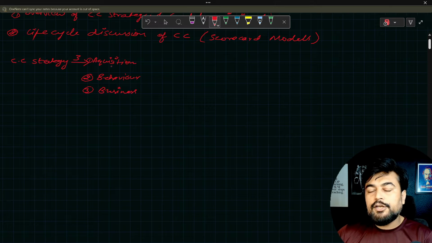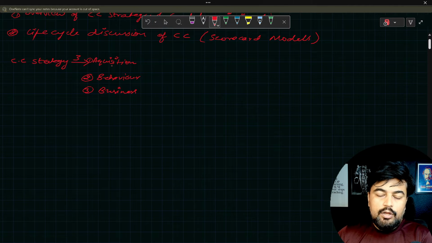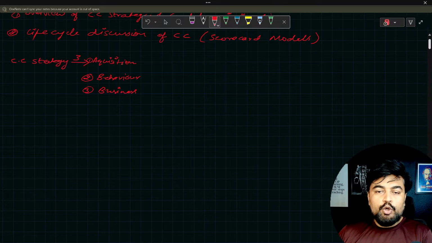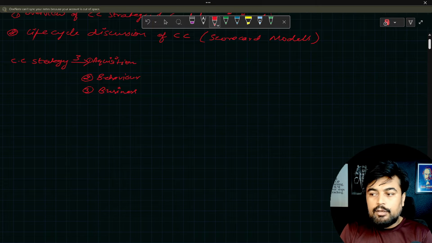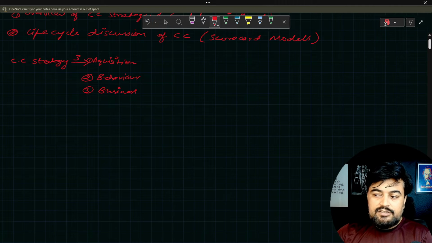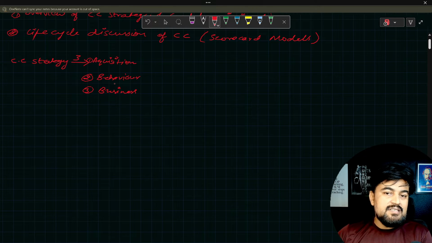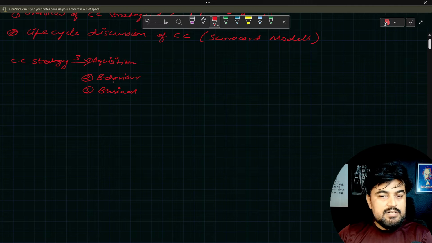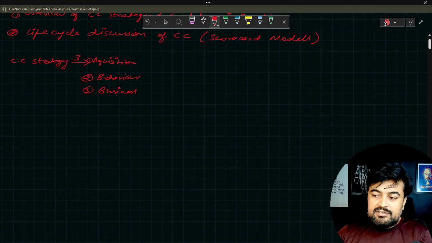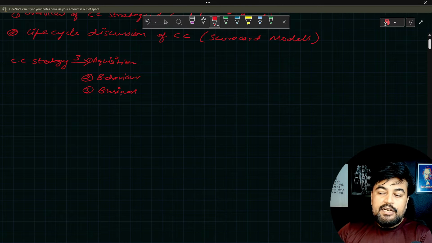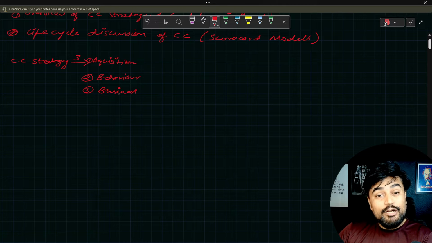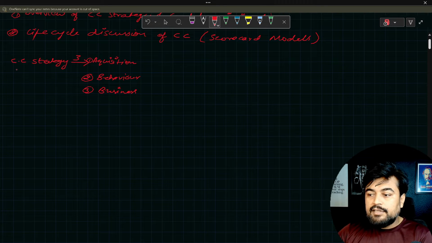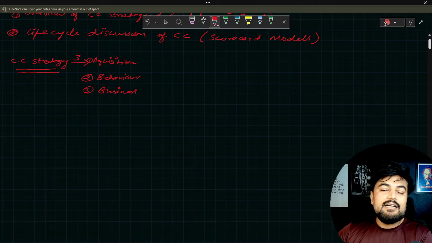So, acquisition means when you are acquiring a customer, the customer who is new to the bank, very much new to the bank. We call the term NTB, new to the bank. So, for them, we use the acquisition strategy. For the customers who are already part of the banking system, they are known as behavior based customers because they have a behavior with the bank. Obviously, they are having some product from the bank. Then there is a business based strategy which totally depends on the type of product which the bank is launching. So the bank usually sees who the potential customers are, to make them part of their credit card selling strategies.